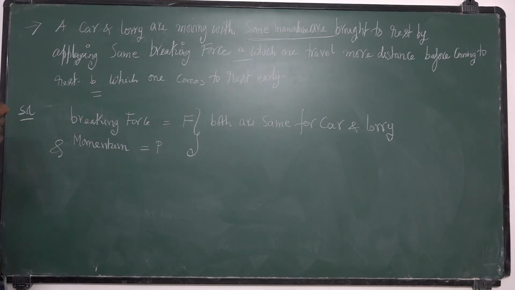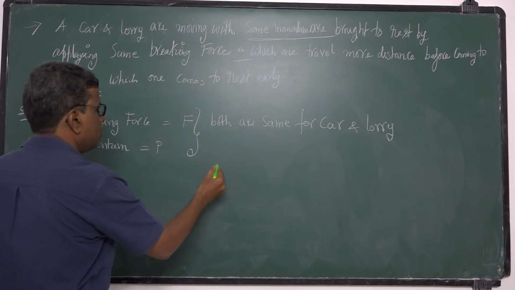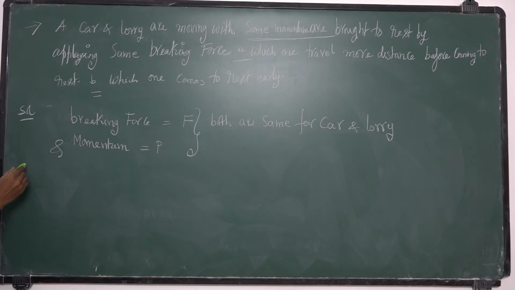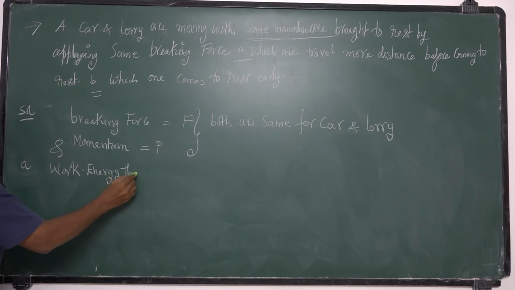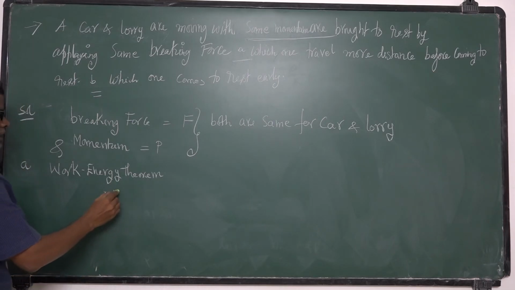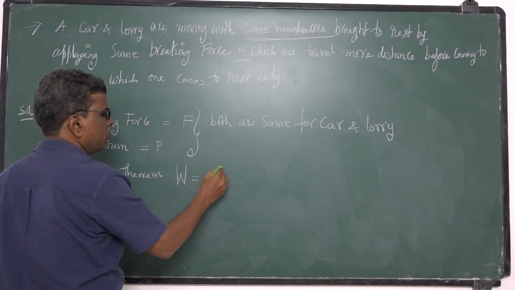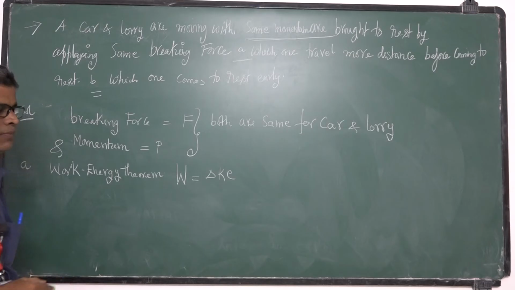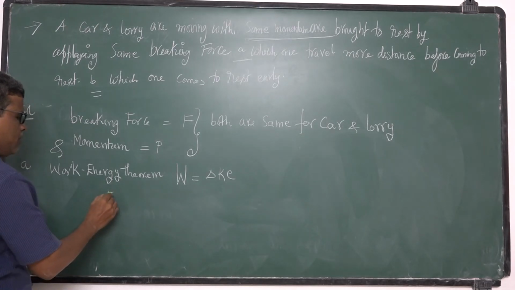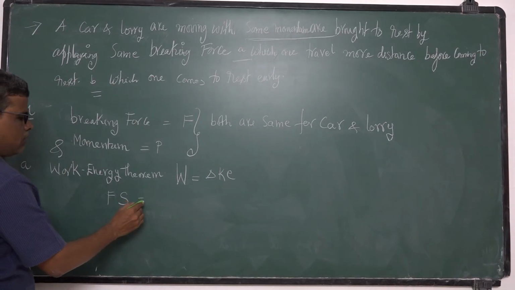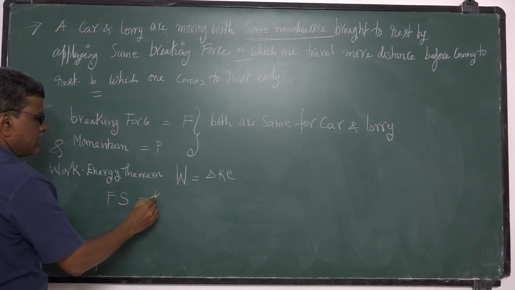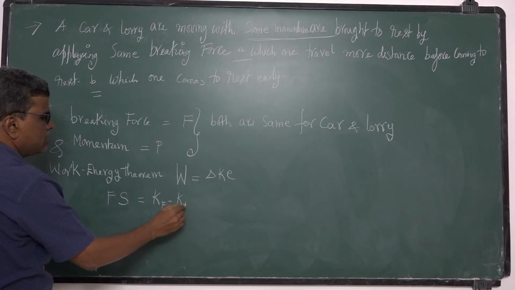Now you use impulse momentum theorem. So to answer this, first one, A, I am using work energy theorem. As I explained, what is work energy theorem? Work done is equal to change in kinetic energy. So work done, F into S, is equal to change in kinetic energy, final kinetic energy minus initial kinetic energy.